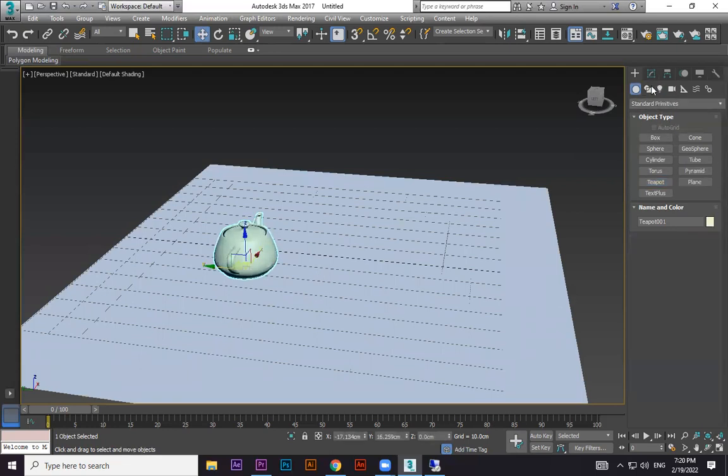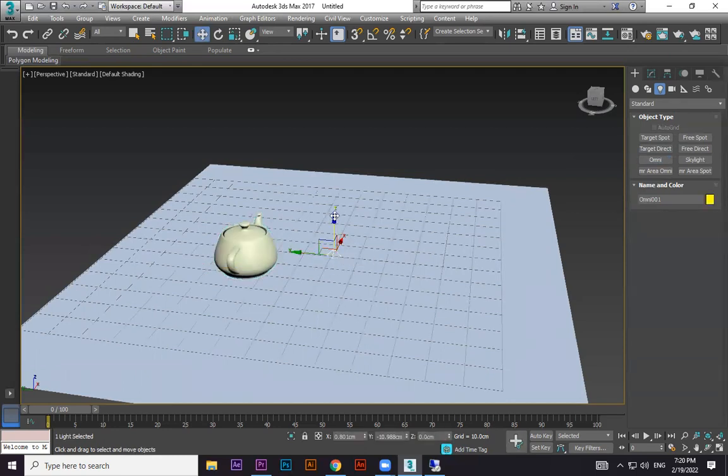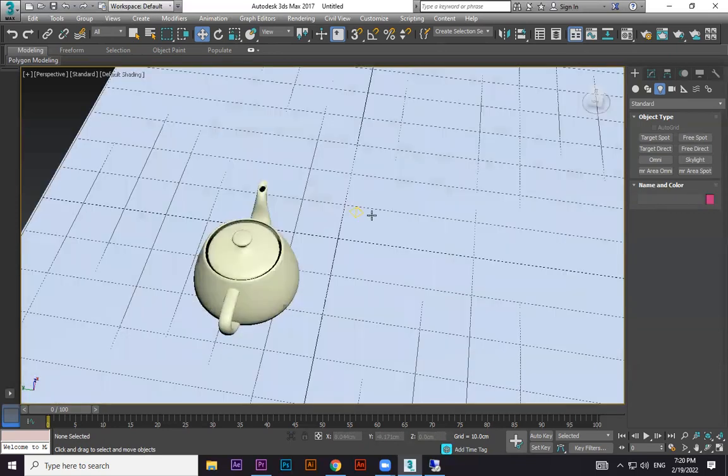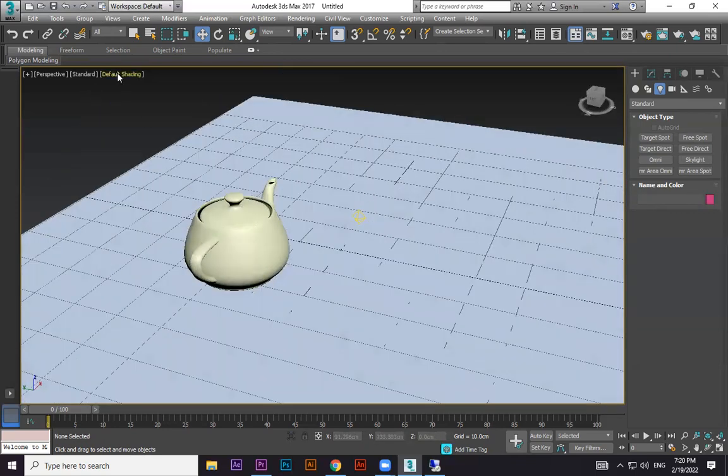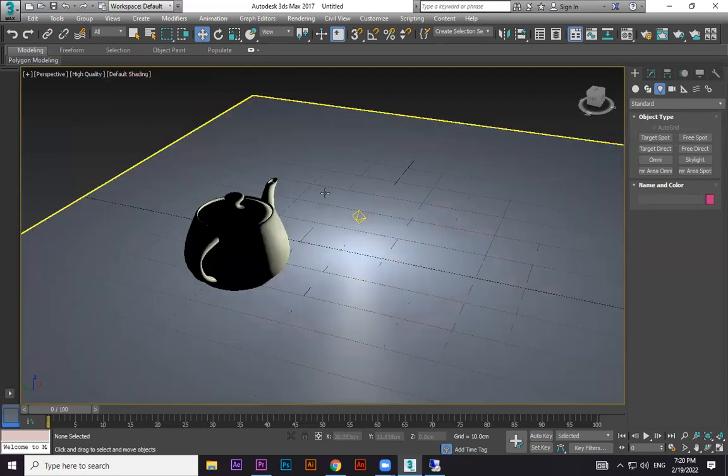Now I'm going to put an Omni Light. I put the Omni Light over here. Just click here and move it. Now you can see there is a light over there. You need to render to see the effect. If you go to High Quality here, it will be visible also.